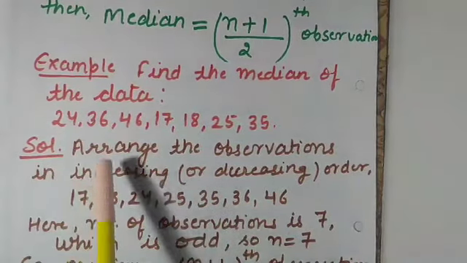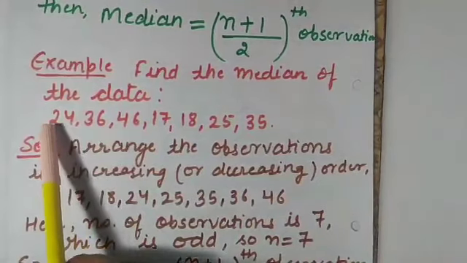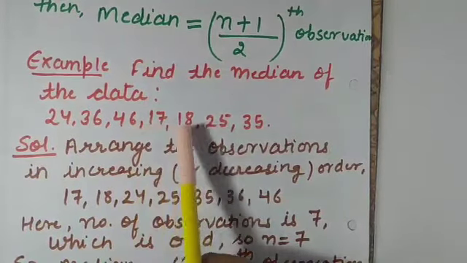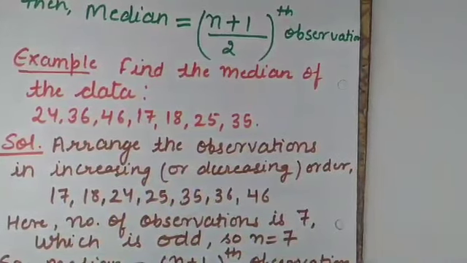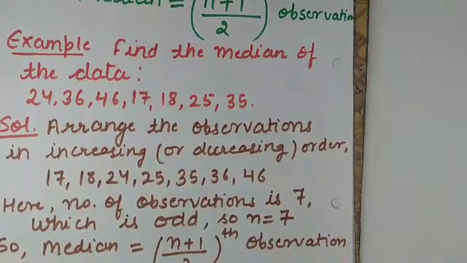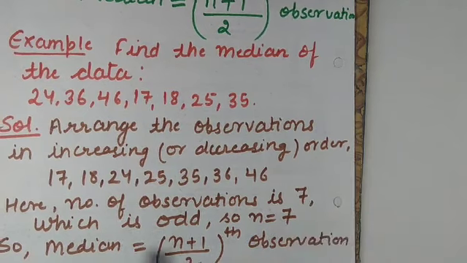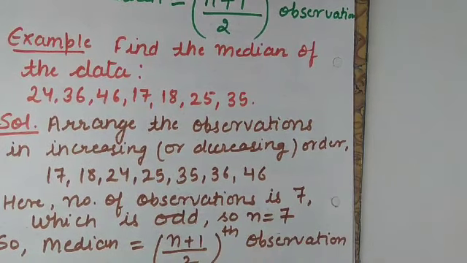Here I am observing the number of observations. Let me count them. 1, 2, 3, 4, 5, 6, 7. Here the number of observations is 7. That is odd. 7 is an odd number. Odd means not divisible by 2. So 7 is an odd number. How will you calculate the median now?